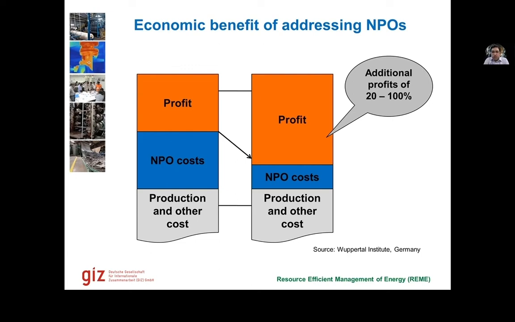The companies who are not tracking their wastages, who are not calculating the right wastage cost, when they try to reduce their overall production cost, they start laying off their management and their workers. They think, okay, how we can reduce salary? But salary is not the biggest contributor towards our reduced profits. It's the wastages which are the biggest contributors. So if we are able to reduce our NPO or wastage cost, we can maximize our profit without laying off the laborers or without laying off our top or middle management.